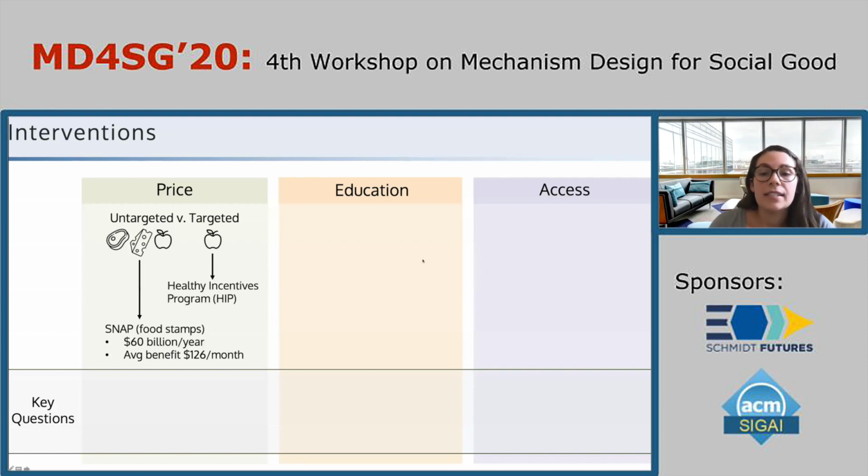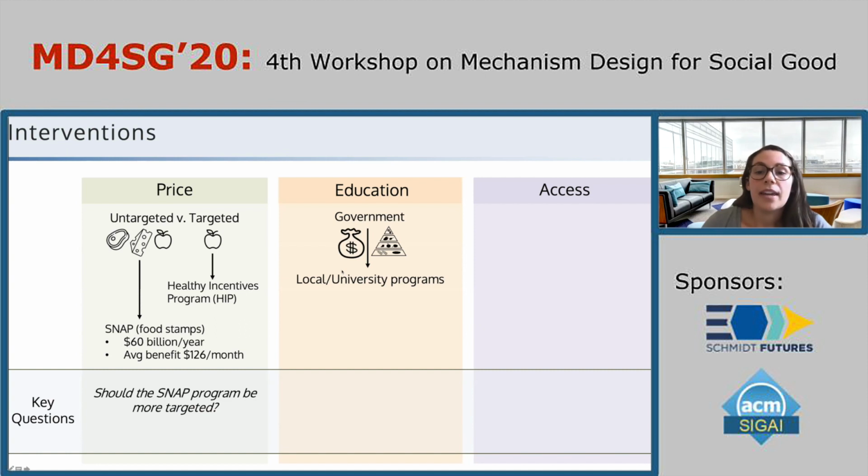This is contrasted with targeted price interventions that are geared towards specific food groups. So one example of a targeted price intervention is the Healthy Incentives Program in Massachusetts that provides rebates when households spend their SNAP dollars on fruits and vegetables. So one persistent question among policymakers is whether the SNAP program should be more targeted, and in particular, whether certain foods should be banned from the program.